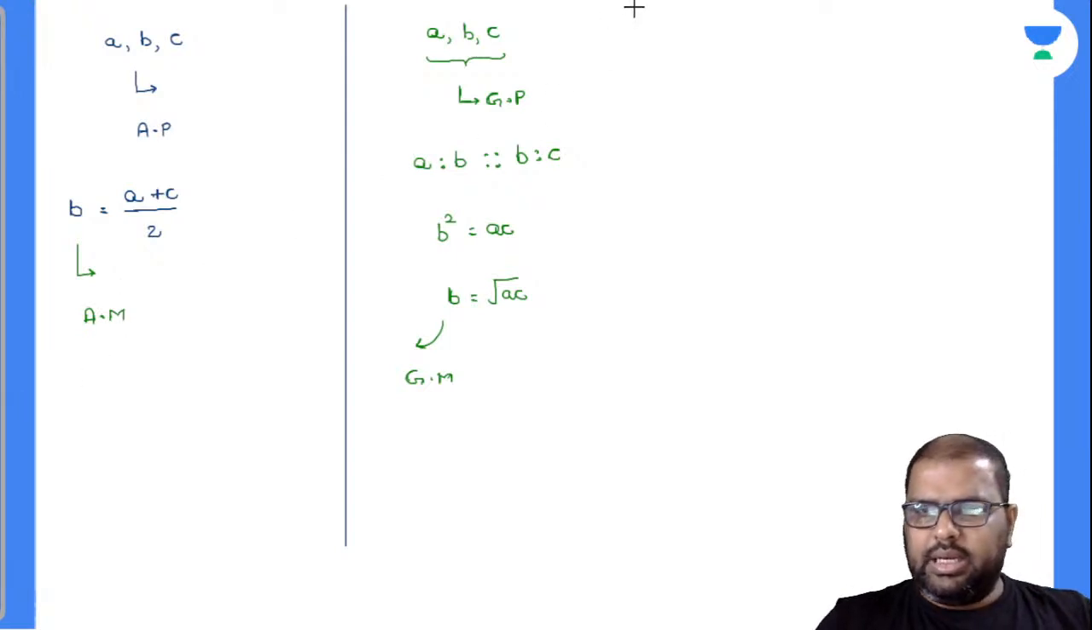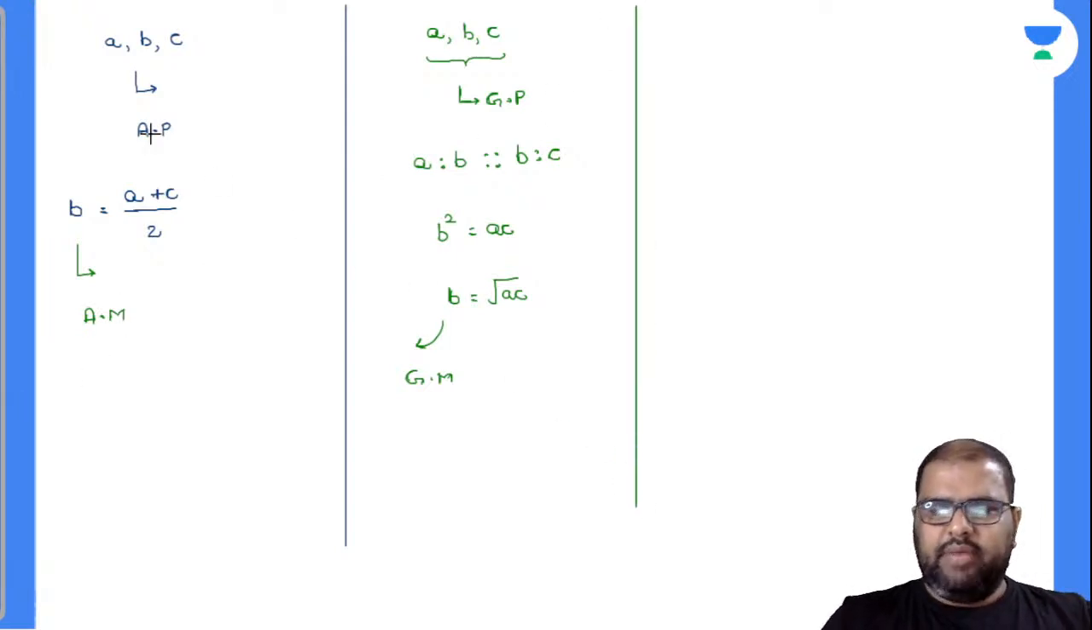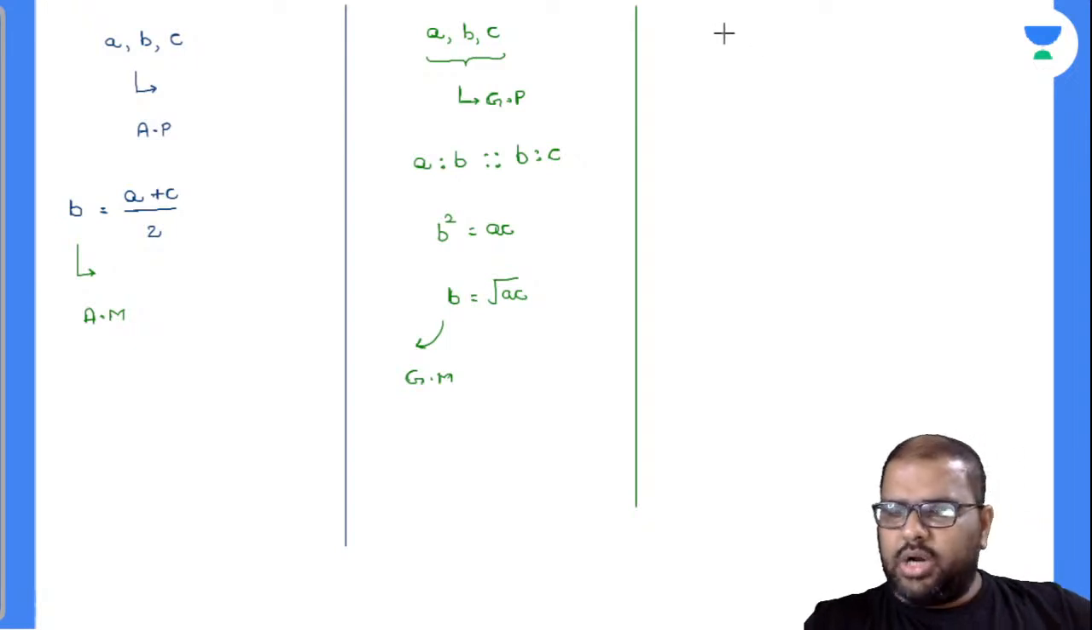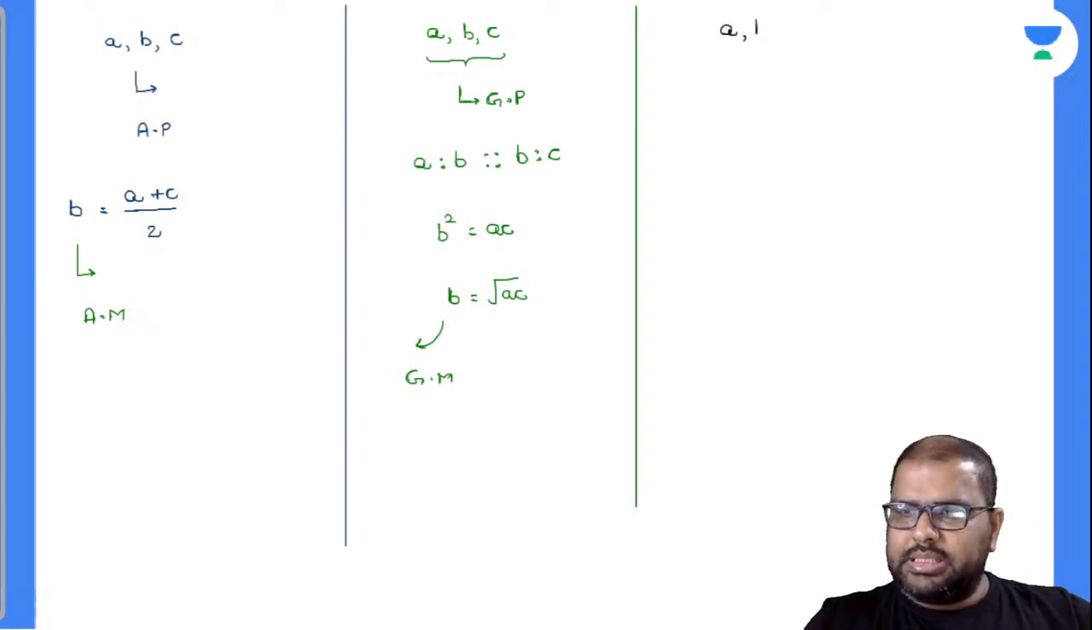So I'll take up the last one, harmonic series. Everybody knows. So how to prove that A, B, C are in harmonic progression?